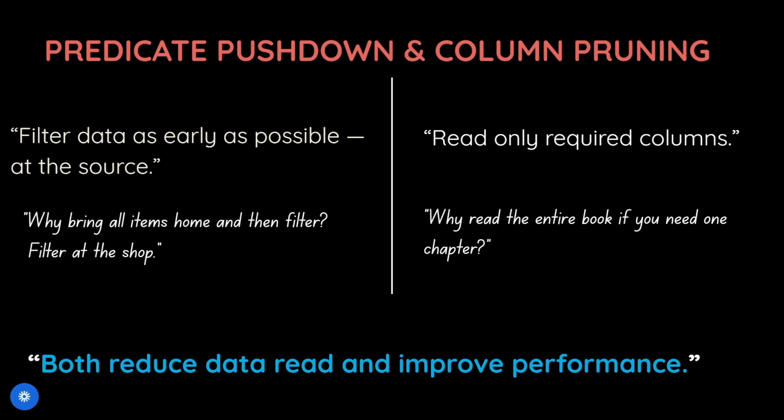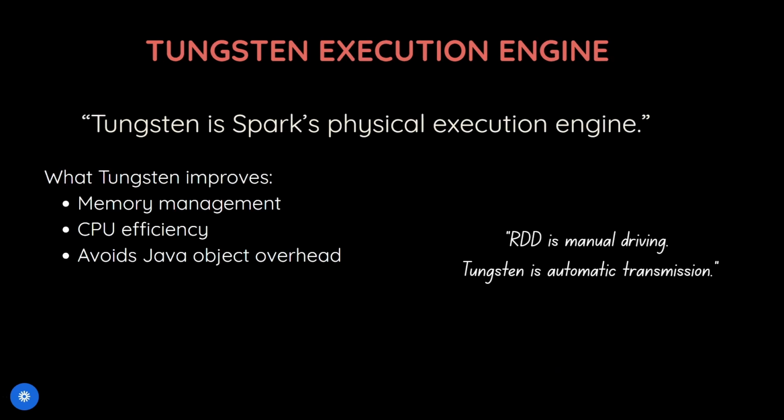That's what column pruning does. It reads only the required columns which we want. So both these optimizations reduce the data reading and improve the performance. Now we come to the Tungsten engine. Tungsten is Spark's physical execution engine.